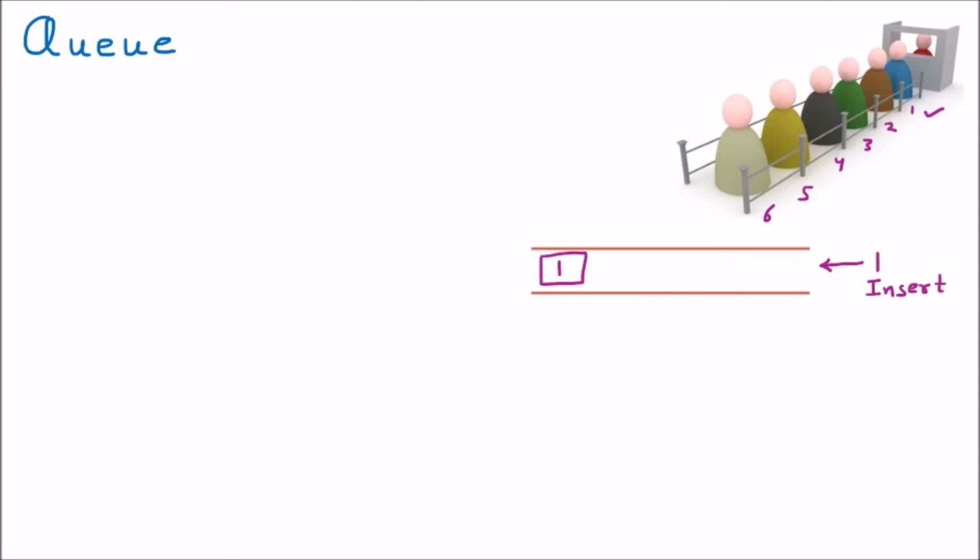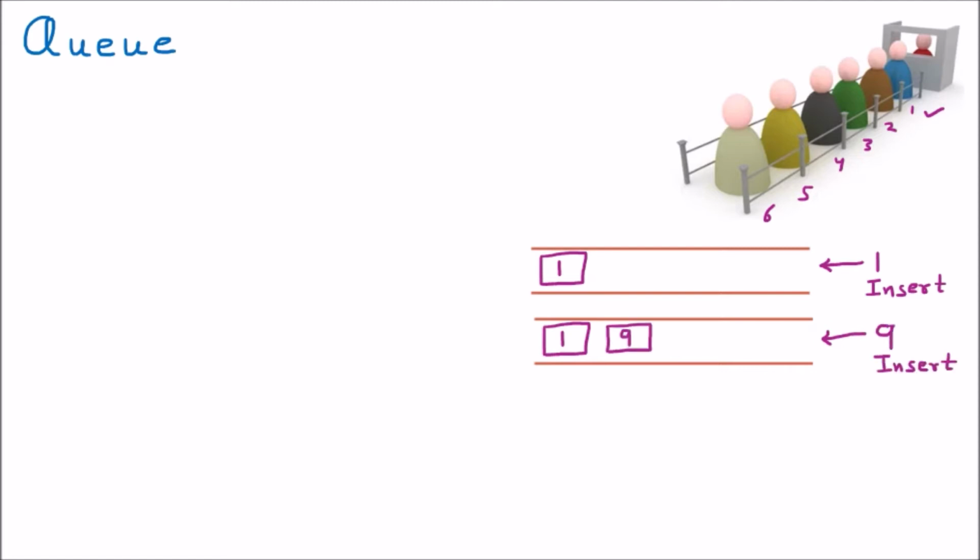Now we are taking case by case, step by step. Now this diagram I am repeating again. So now this is case 2, or step 2. I again want to insert one more element, let us suppose 9. So 9 will come after 1. We can understand that there are two persons, one is 1 and one is 9. In the morning at 8 o'clock, 1 has arrived, so he has inserted that element. Then afterward, maybe 1 hour later, one more person, which is 9, comes. So 9 is coming after 1.